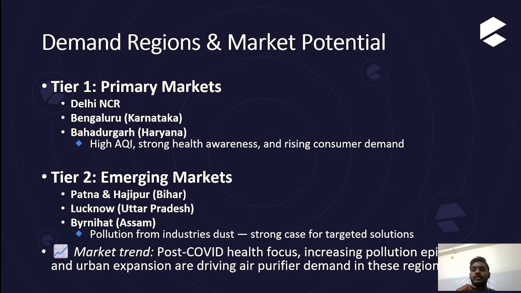Demand regions and market potential. The primary markets are where we can start our production: Delhi, Bengaluru, Bahadur. These are the primary markets, with high population and high IT markets, so they can buy and use it. They have health awareness. And the emerging markets are Patna and Bihar, Lucknow and Binihat. Once we are stabilized in the primary markets, we can focus on emerging markets, because after COVID everyone is taking care of health, so they will definitely buy.